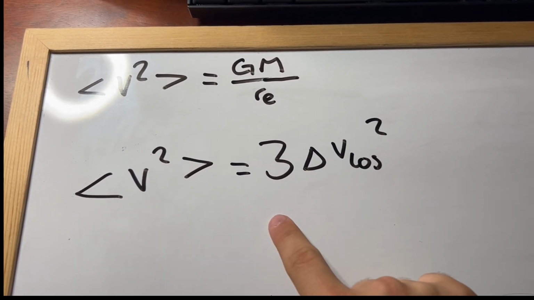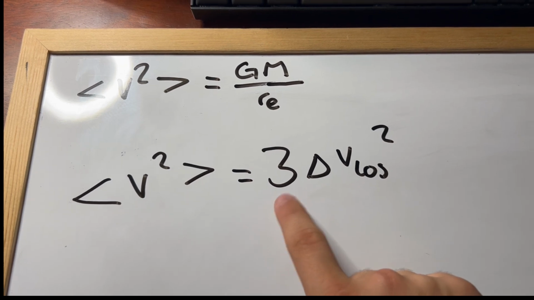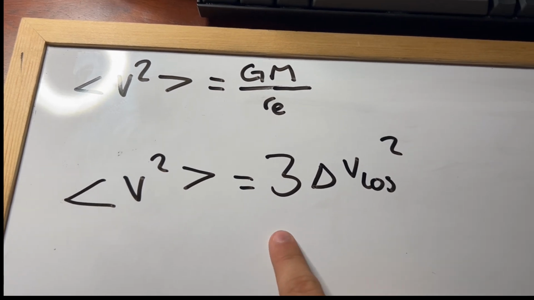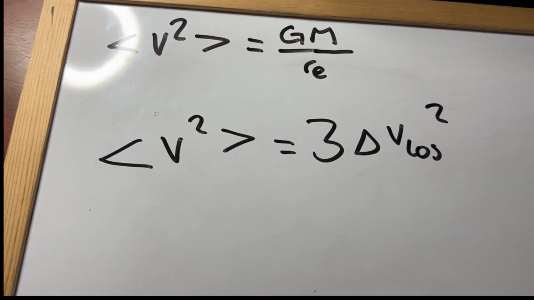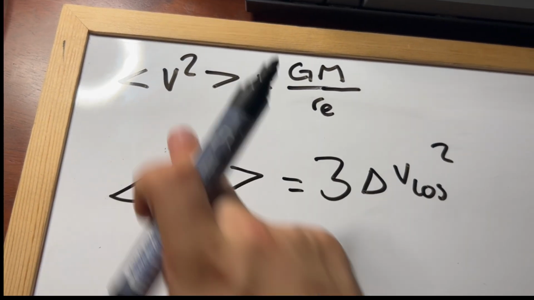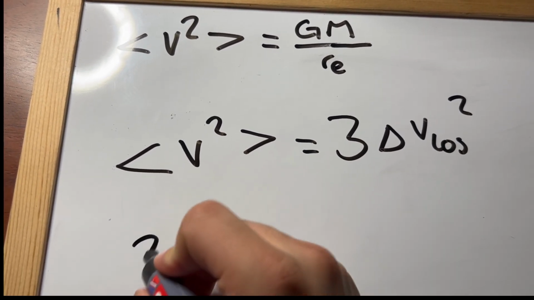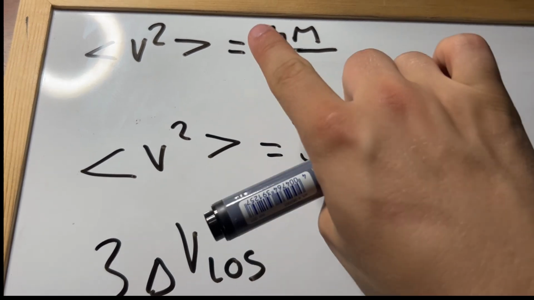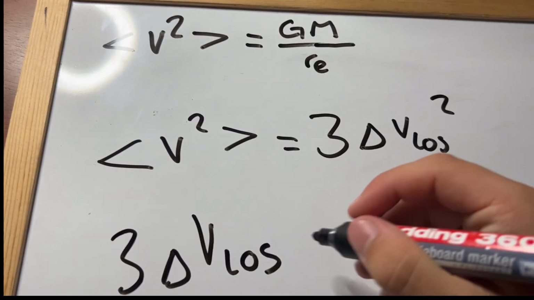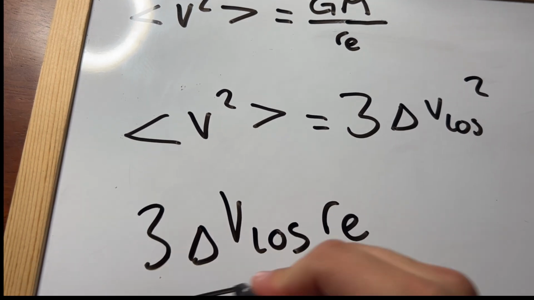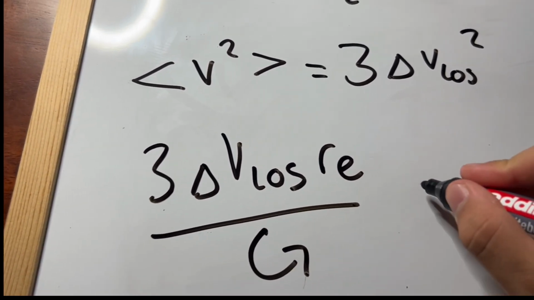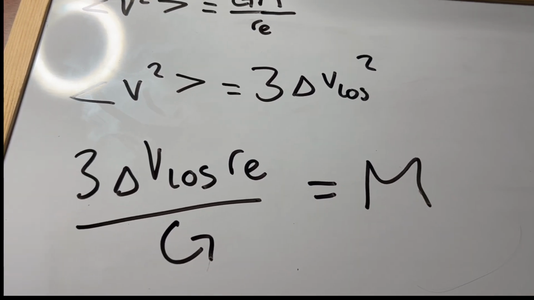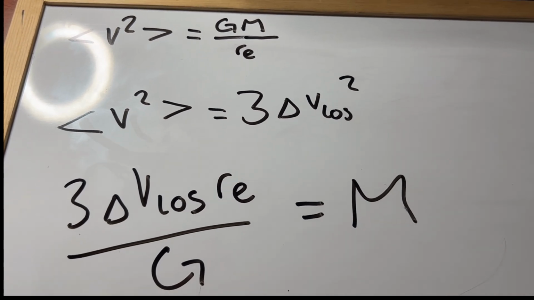And we said that this is equal to, given our estimation, 3 times the line of sight velocity squared. That's because it's 3, not root 3, as we're squaring the velocities. And so we can use this in this equation. So we get 3 delta, and then we can times by RE and divide by G. Now this gives us an estimate of the mass. And this is how Fritz Zwicky estimated the mass of the galaxies in the Coma cluster.